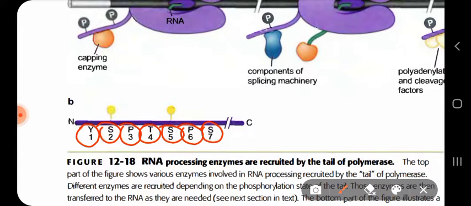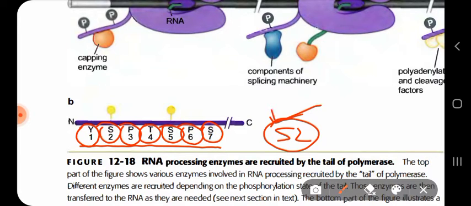So this amino acid sequence is repeated many times within the tail of RNA polymerase 2. In humans, it is repeated 52 times in the tail of their RNA polymerase 2. So the bottom figure, figure B, illustrates a schematic of the tail and has the sequence of one copy of that heptapeptide repeated sequence.